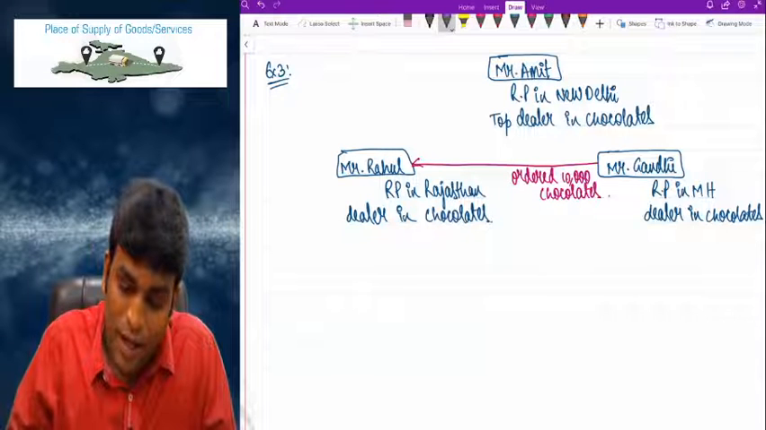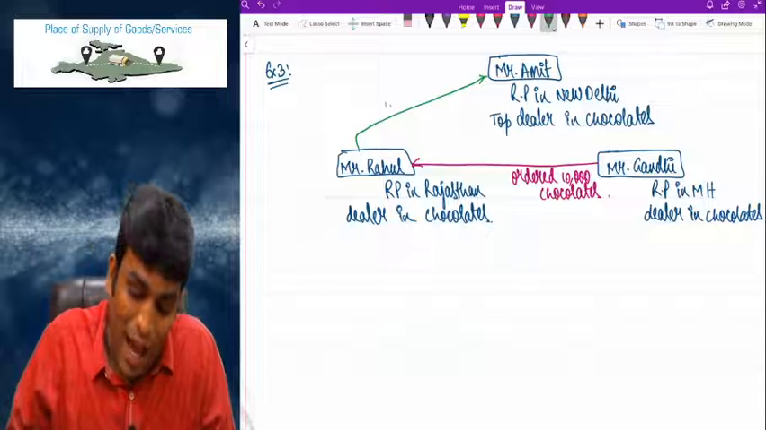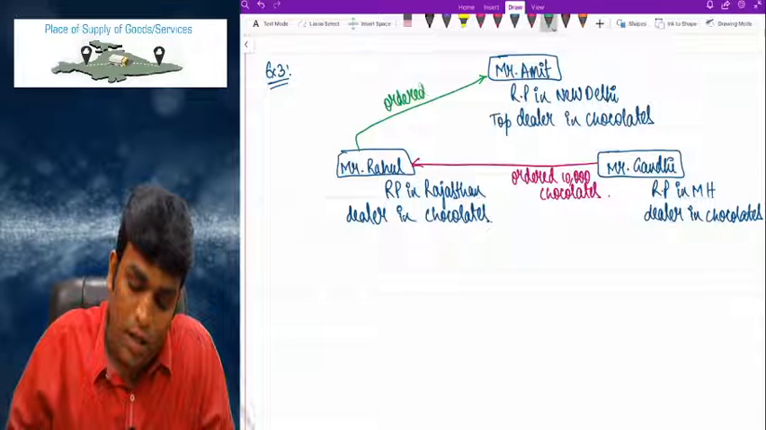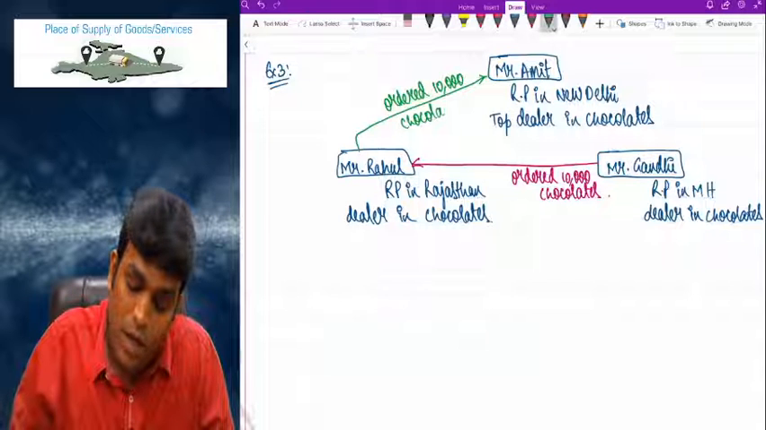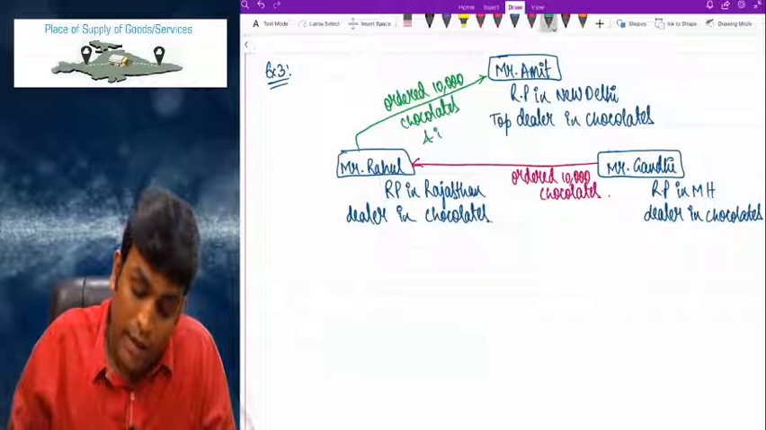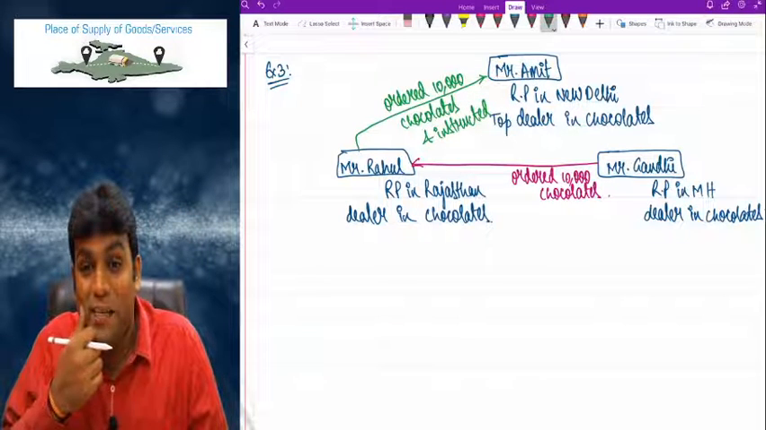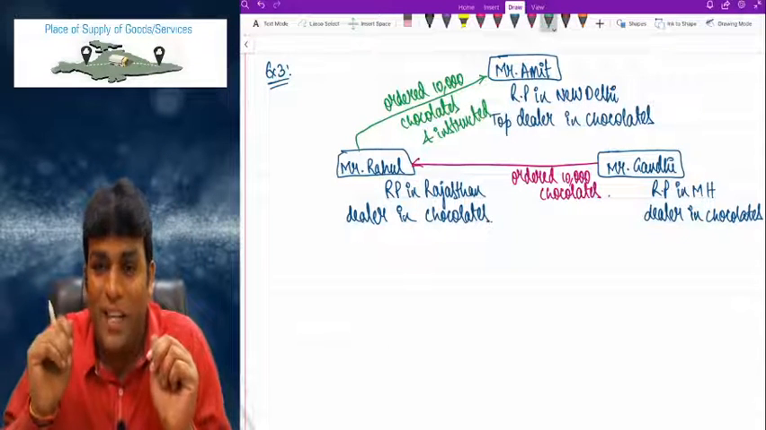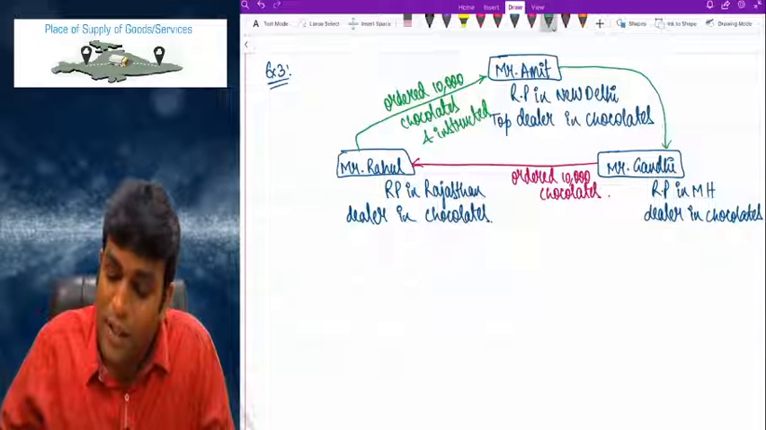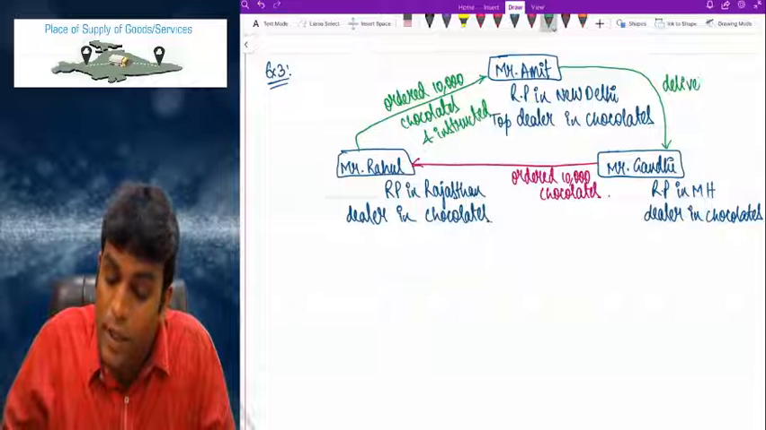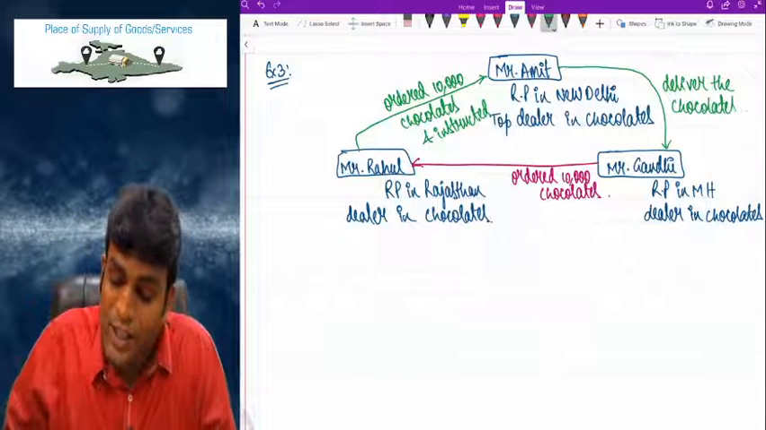So what Rahul has done is that Rahul directly contacted Amit and ordered 10,000 chocolates, and instructed Amit to deliver the chocolates directly to Mr. Gandhi. Very, very interesting case, sir.